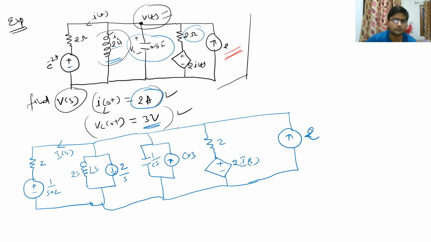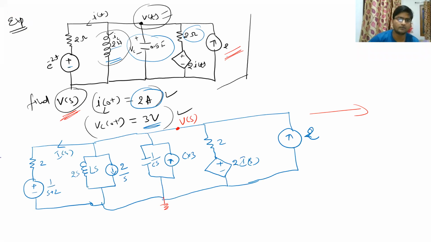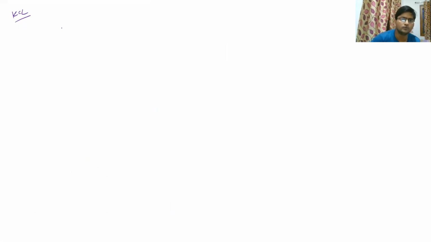So let's come back to the question. This was V(t). So if we convert it into the Laplace domain, it will become V(s). And let us take this node as our reference node. So now we can write the KCL equation and simply find out all the values that we want. So we had to find the V(s) value. Now it will easily be calculated. So let us write the KCL equation. If you see the first branch, the KCL equation will be V(s) minus 1 upon s plus 2, divided by 2.